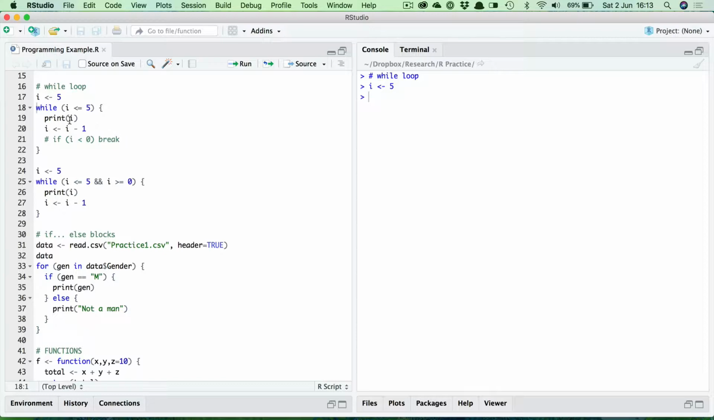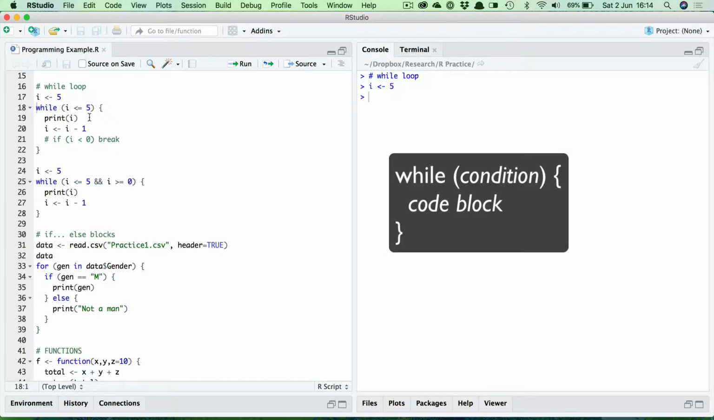So notice that the syntax is very straightforward. The word while, and then in brackets the expression to be evaluated to see if it's true or false, and then in the curly braces here you have the code that you want to run whilst this expression evaluates to true.